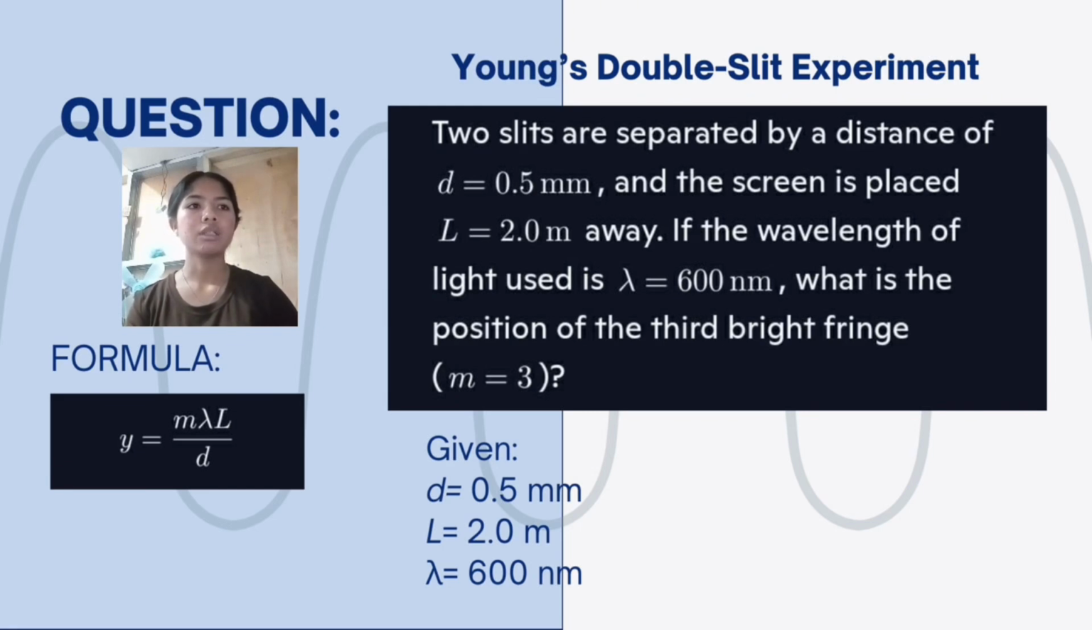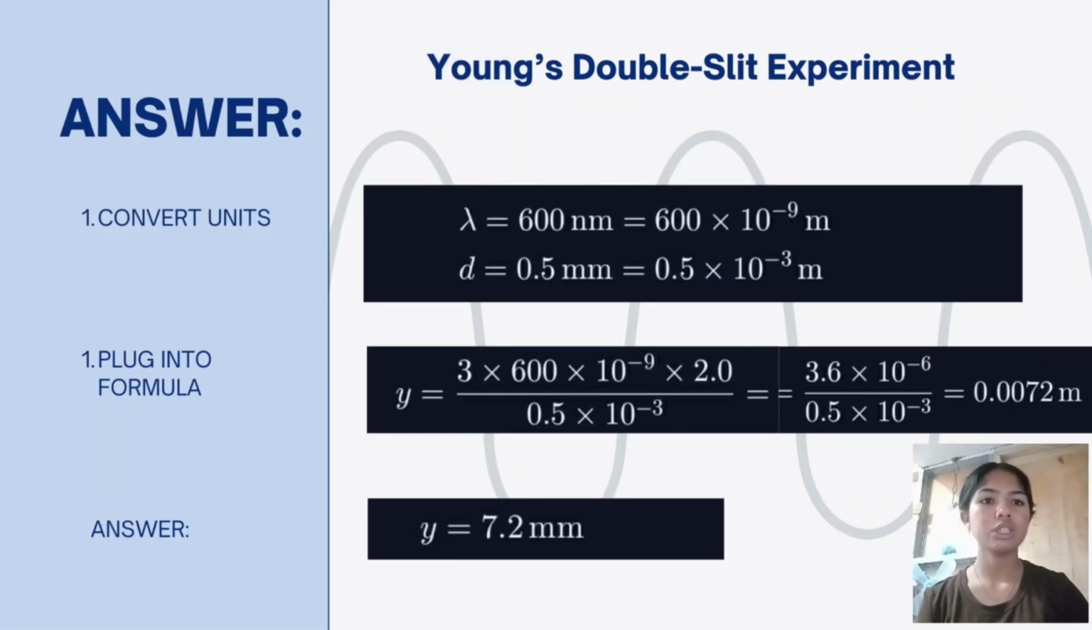The formula of Young's double slit experiment tells us how far each bright spot or fringe appears on the screen. So the third fringe is just 3 times farther than the first one. So we multiply the wavelength, the screen distance, and the fringe number, then divide by how far apart the slits are. That gives us the position of the fringe. Now that we have the given values, let's plug them into the formula.